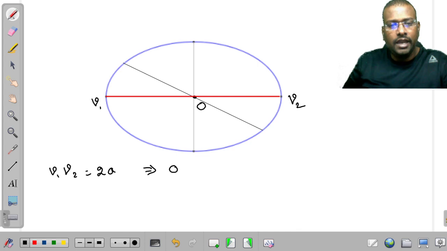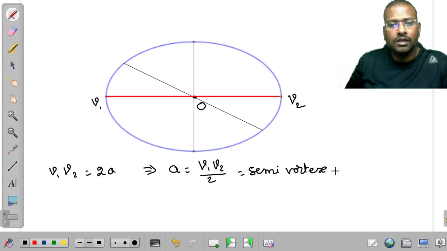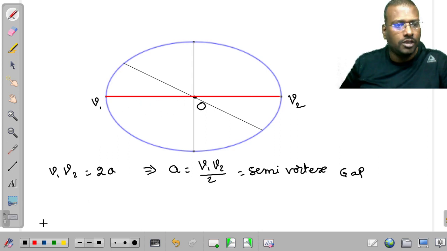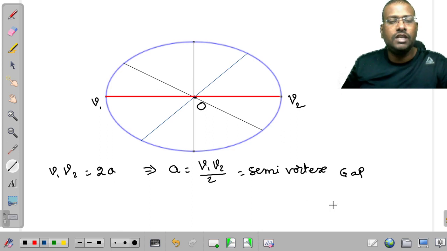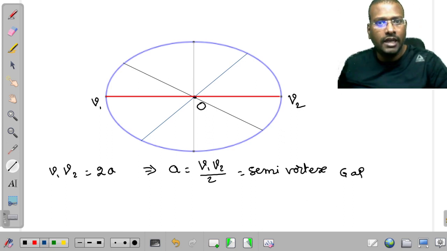That implies a is considered as the semi-vertex gap. So that is why it is considered as the semi-major axis. Just now I said it has an infinite number of axes. So this is also another axis. The black one is one axis, the red one is another axis, and the blue one is one more axis.